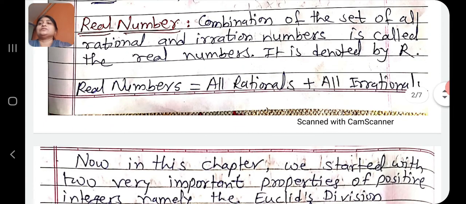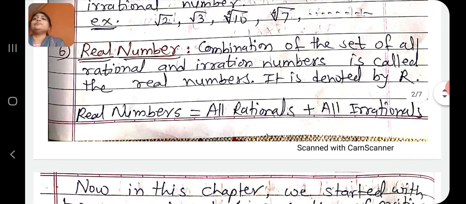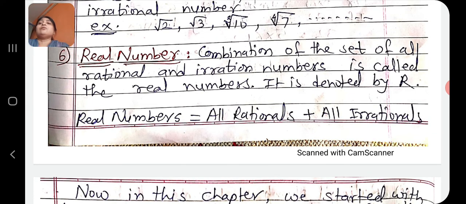Now real numbers. The combination of all rational numbers and irrational numbers is called real numbers and it is denoted by R. So the real number set has all rationals plus all irrationals.